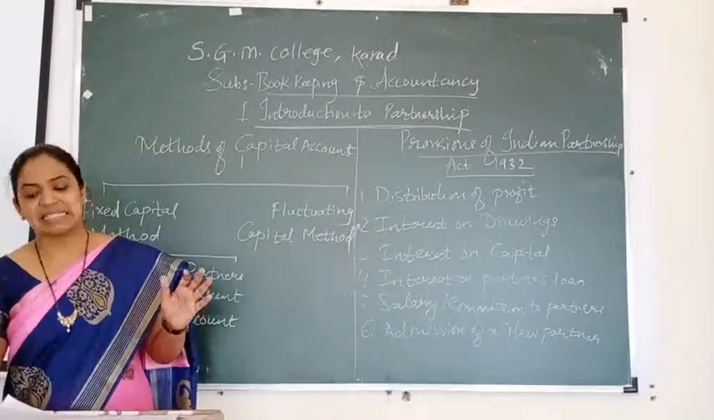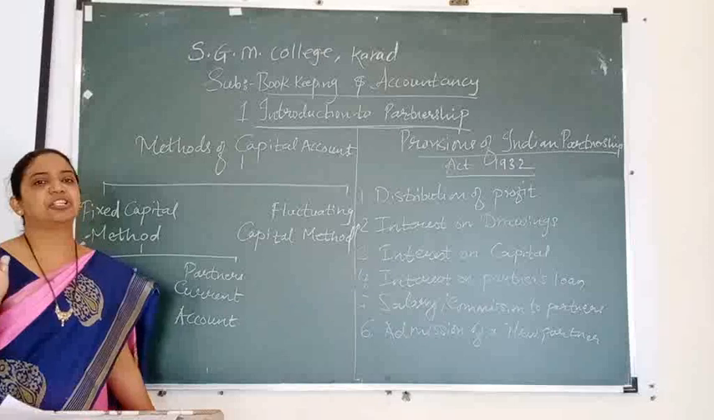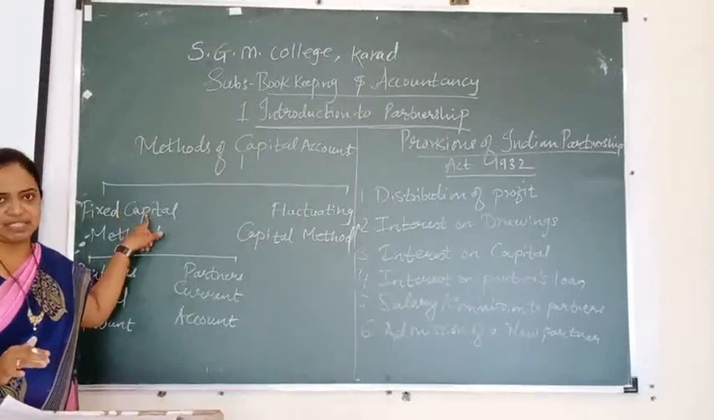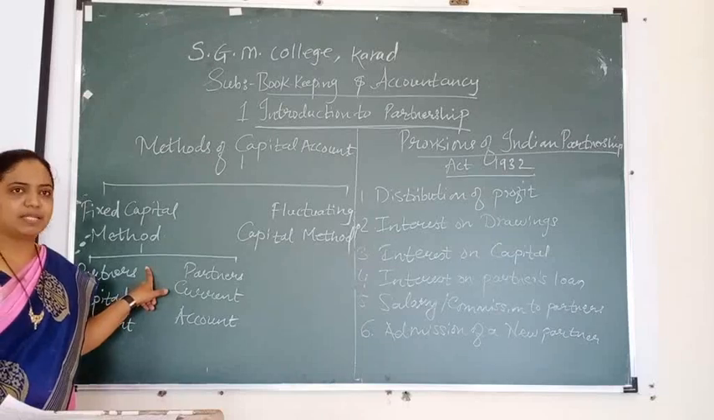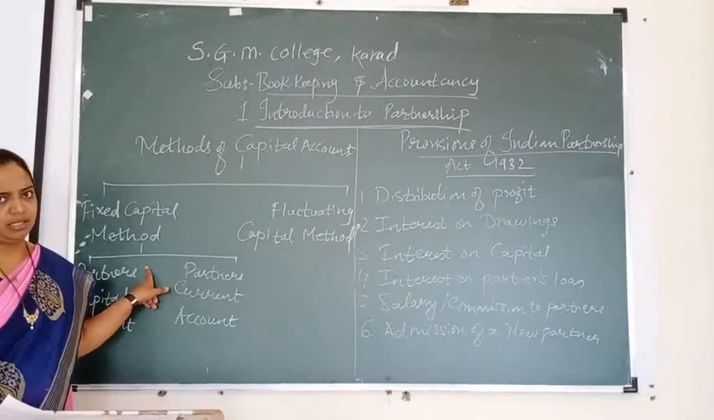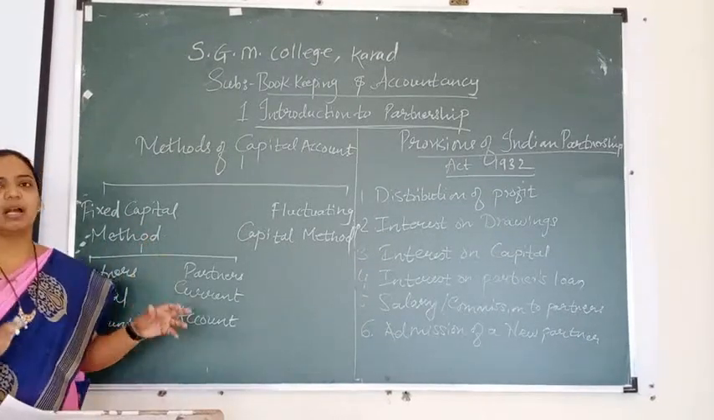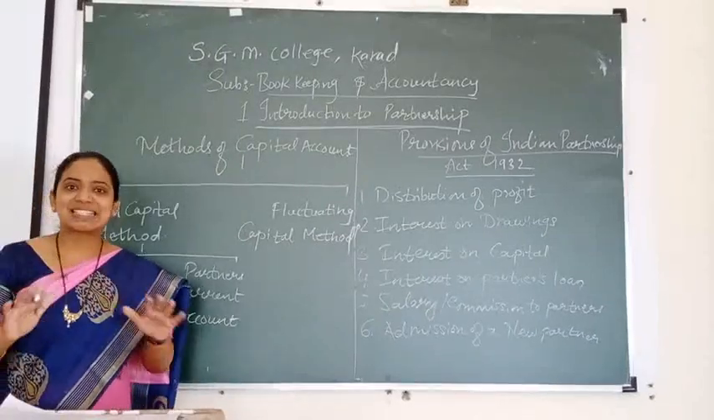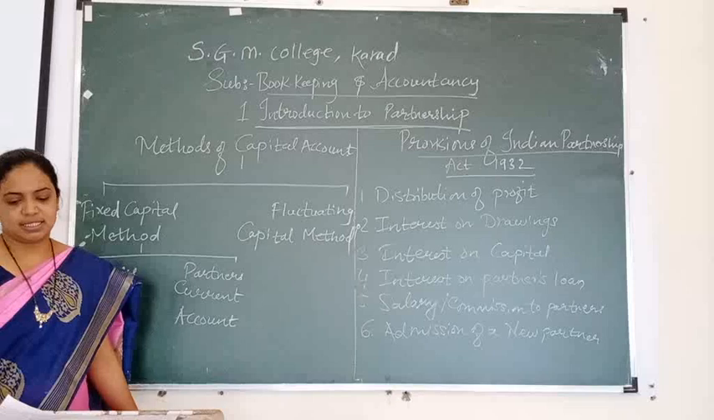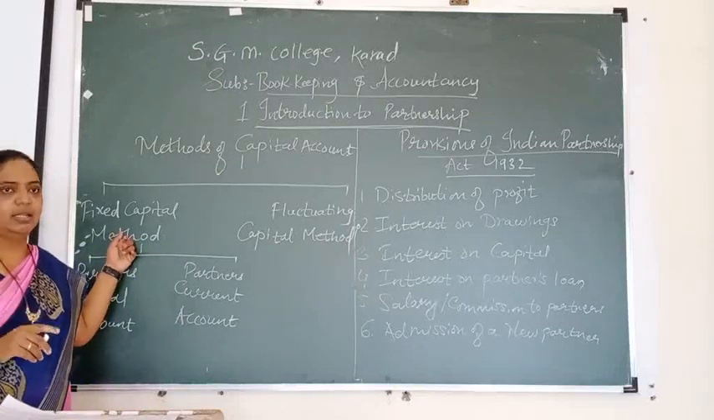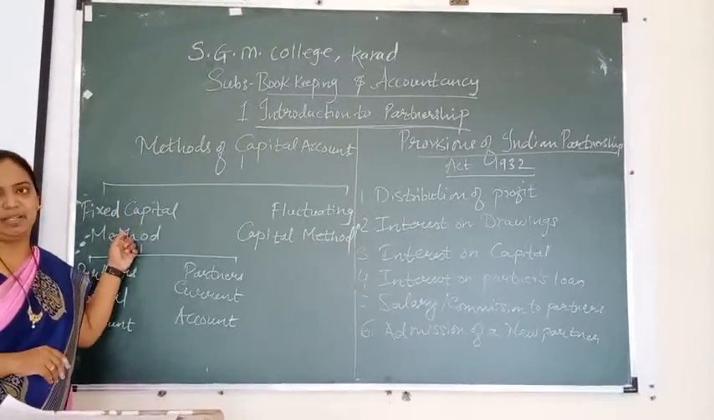Capital remains the same at the end of the financial year in the fixed capital method. No addition, no subtraction from capital is made during the year. So when the capital is fixed, constant, with no addition and no subtraction from capital during the year, that is called the fixed capital method.